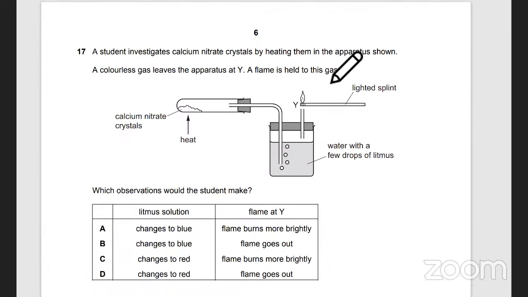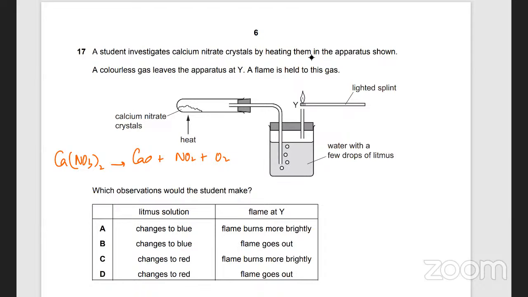Next one. A student investigates calcium nitrate crystals by heating it. So when you heat it, what is the equation for decomposition of a nitrate? You will get nitrogen oxide. It's going to form NO2 and O2 as well, right?